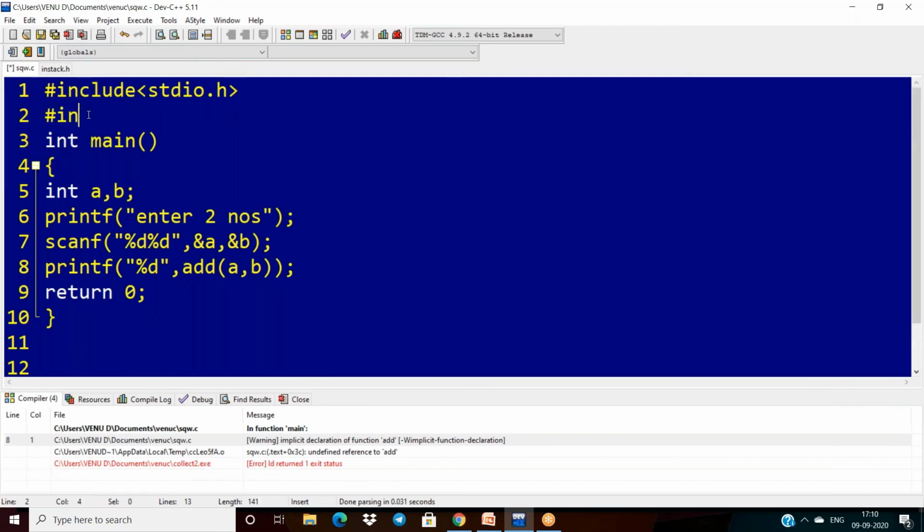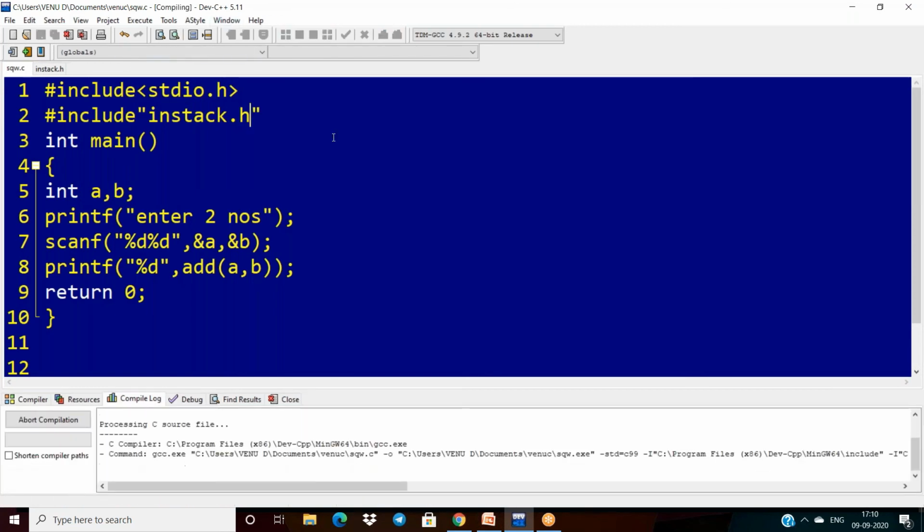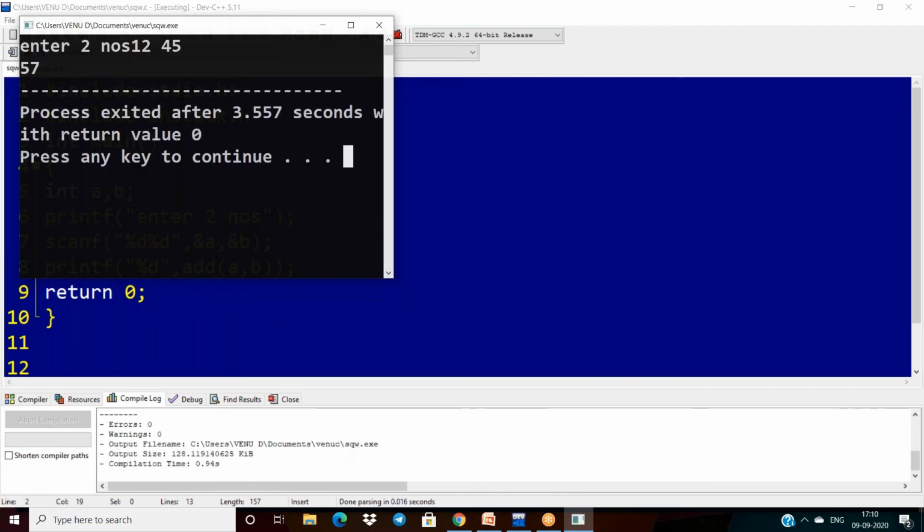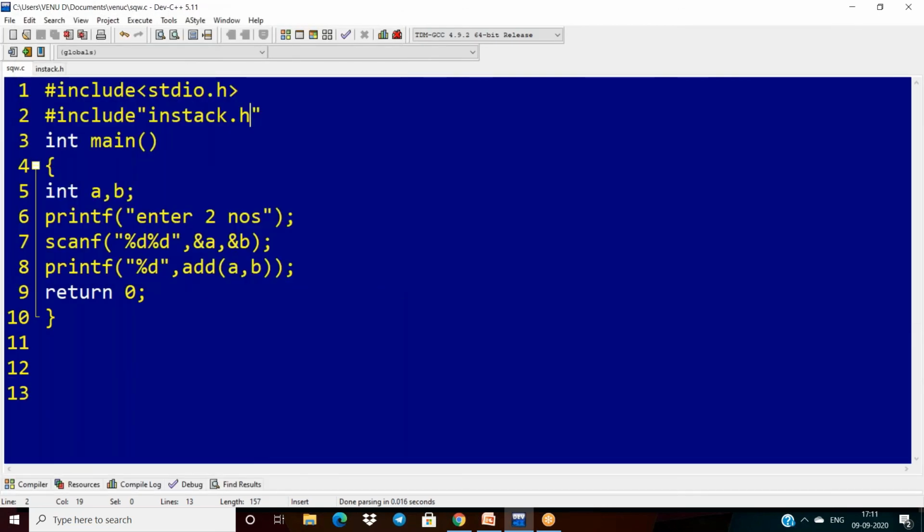So how do we include it? Include instack.h. Now I'm executing the code. I'm giving the numbers 12 and 45. Then the expected output is 57. In this way also we can run.